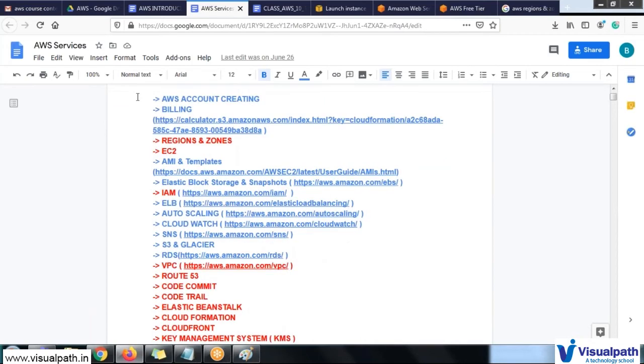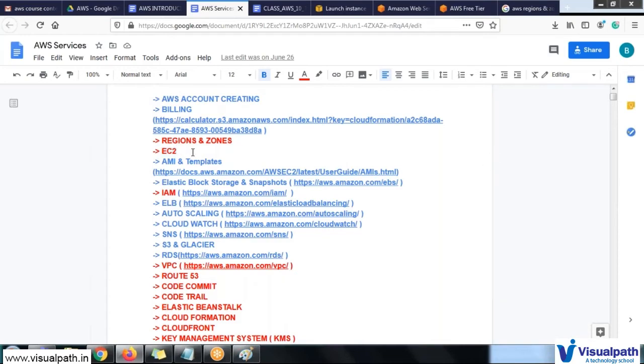One is AWS account creation, free tier account creation, and I will explain what they will charge, on what basis they are charging, and how to use the free tier eligibilities. And I will navigate through the regions and zones. There are more than 22 regions available in AWS. I will explain what the regions and zones are and what the advantages of using a particular region compared to another region are. I will explain all these things, and I will navigate to the EC2.